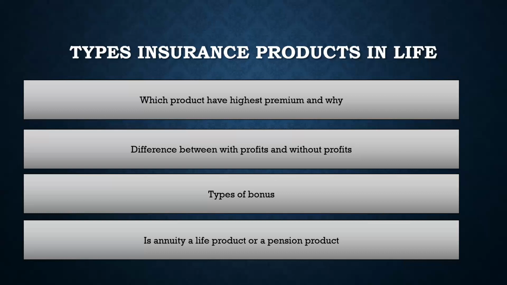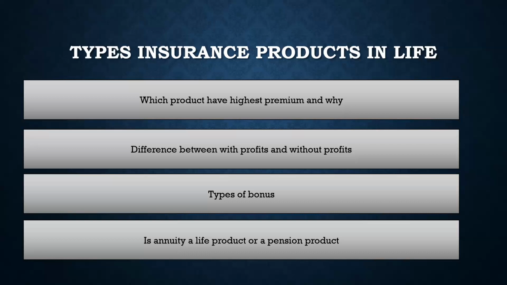But in a whole life product, you have to pay because it is for the entire life. So you will pay the benefit, because it is for the whole life. And the same goes for endowment. Either you pay within the time period when the person dies, or you pay after the time period as a maturity benefit. So as compared to term, whole life and endowment cover more risk, and that's why term is supposed to have the lowest premium, and endowment and whole life are supposed to have the highest premium.